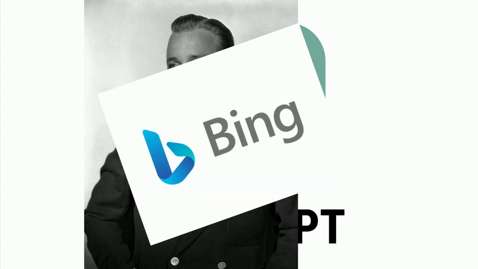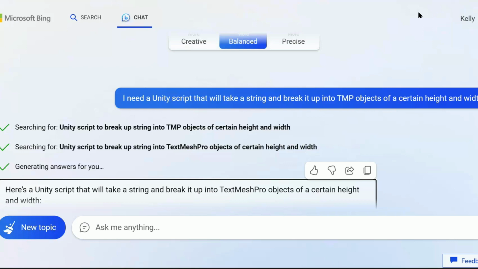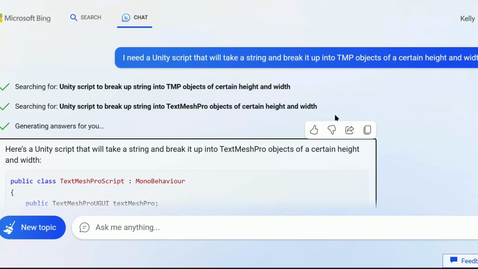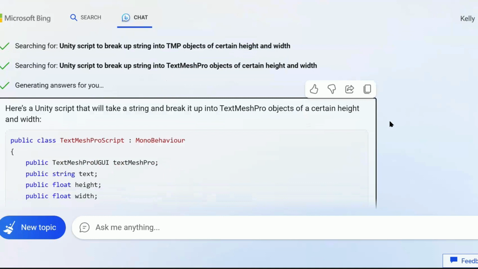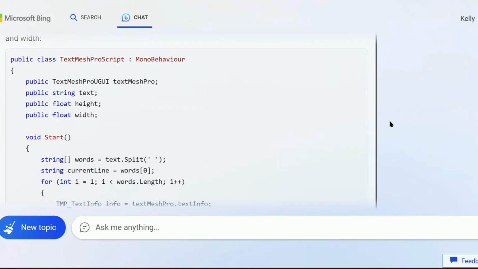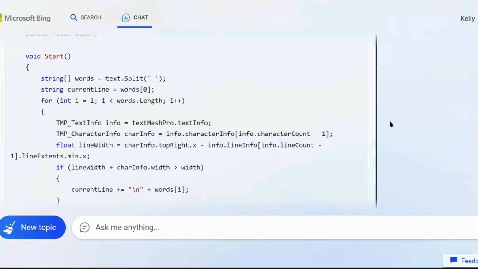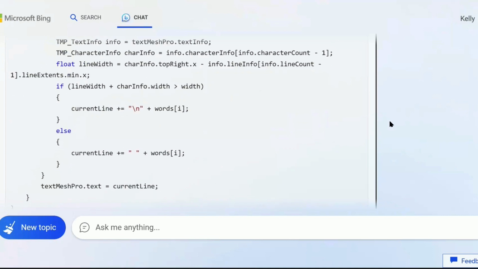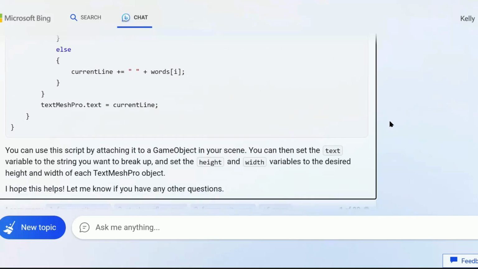Sorry, Microsoft Bing. So I tell it I need a Unity script that will take a string and break it up into TextMesh Pro objects of a certain height and width. And that string is, of course, the text of the book. Okay, that's not much to go on at all, but if you can believe it, the AI quickly came up with a full listing and instructions on how to use it.